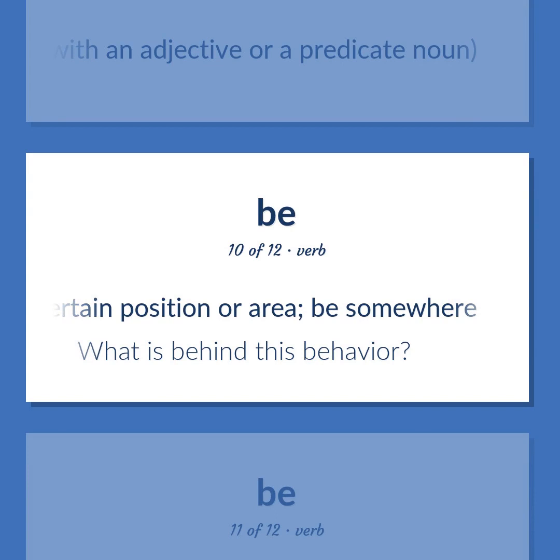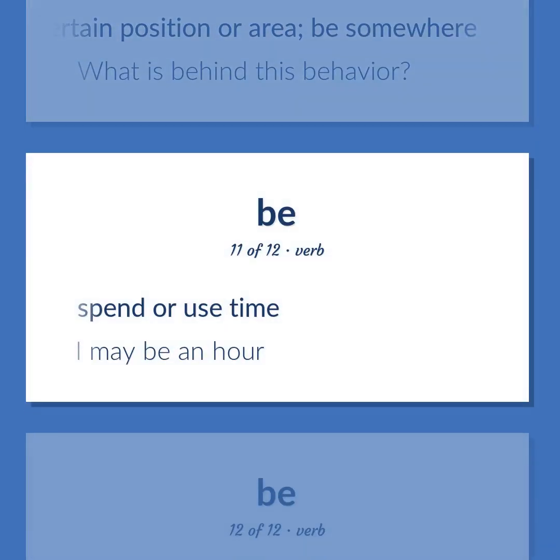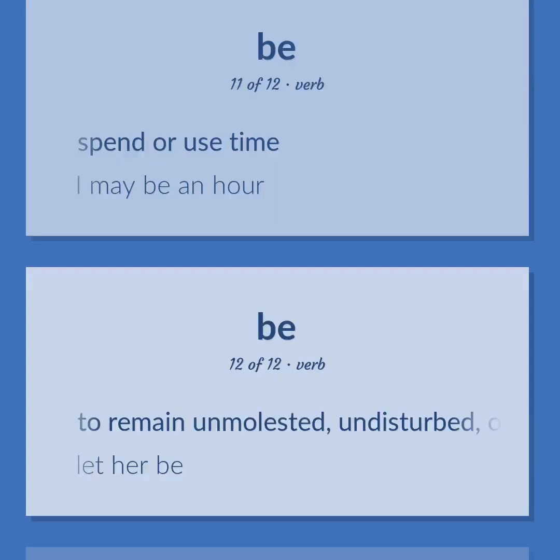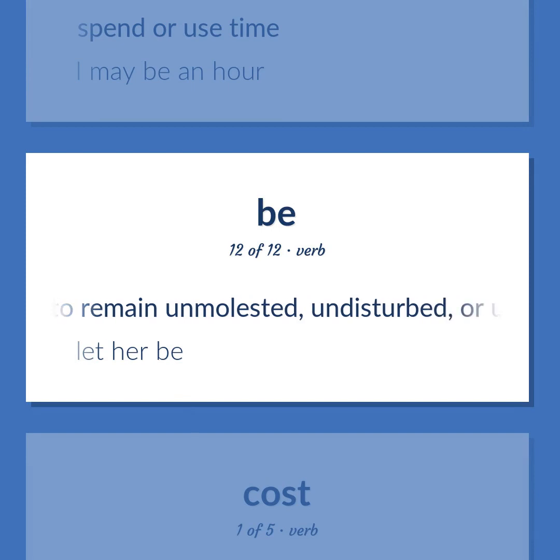What is behind this behavior? Spend or use time. I may be an hour. To remain unmolested, undisturbed, or uninterrupted, used only in infinitive form. Let her be.